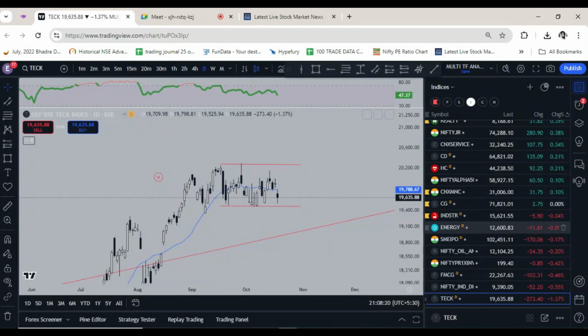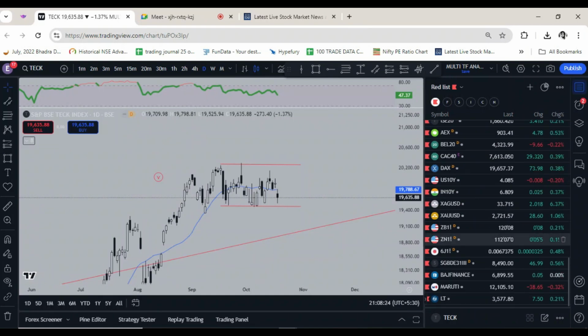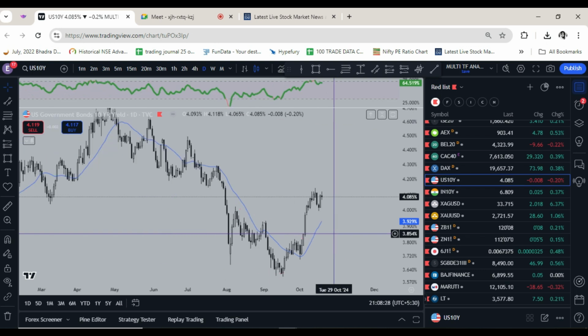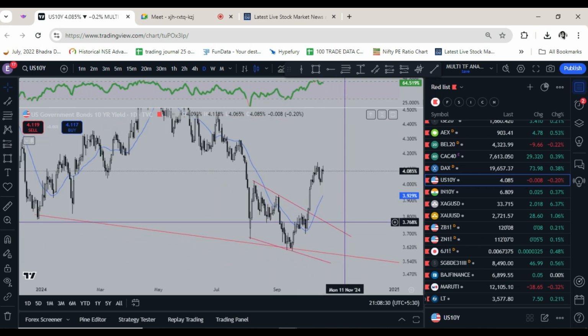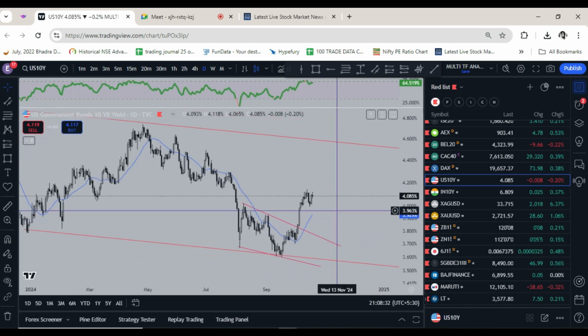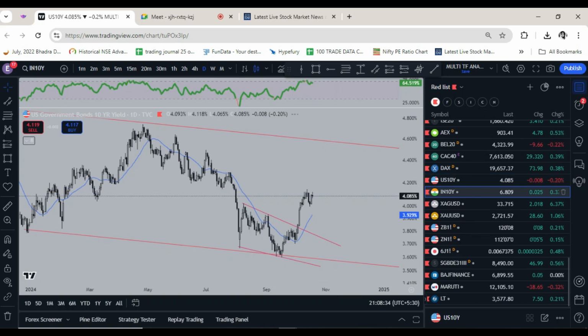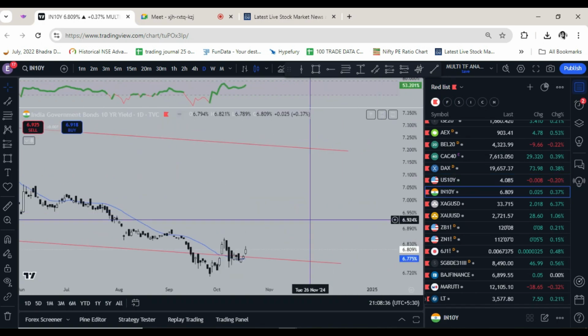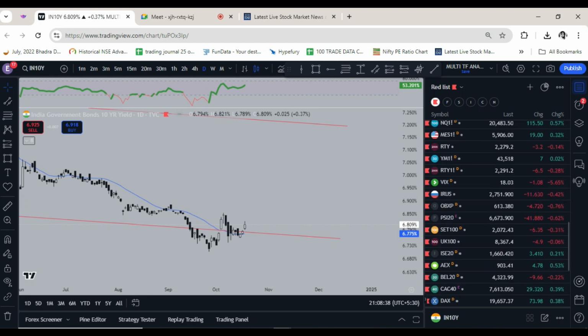Let's take a look at yields. So US 10-year yields are strong. They have given this breakout and yields are rising. Even Indian yields are stagnant at the same location.